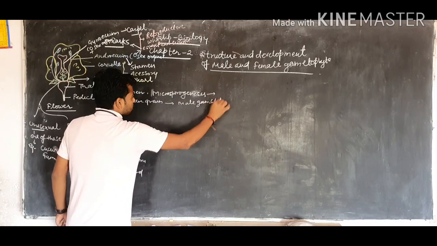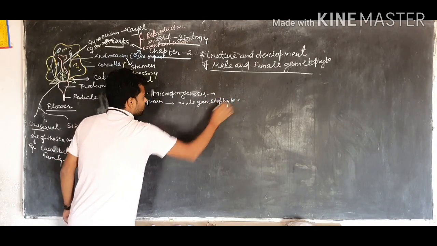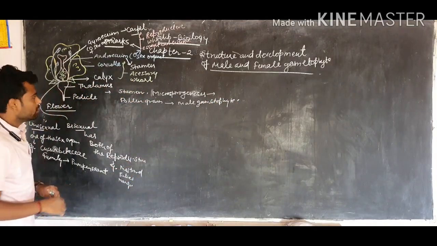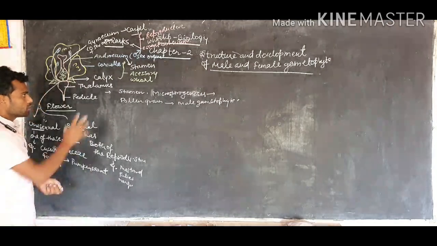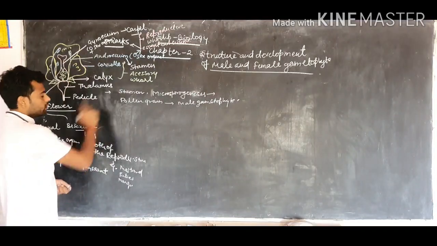These are the events that will be taught in this lesson. So now we are going to the first topic, stamen.